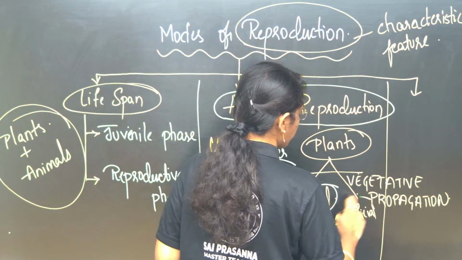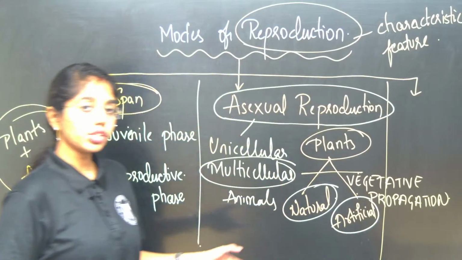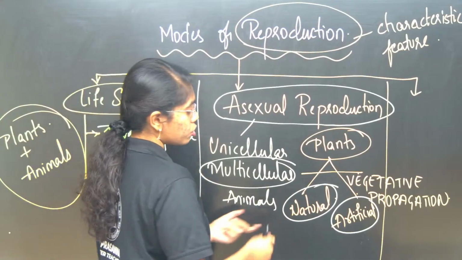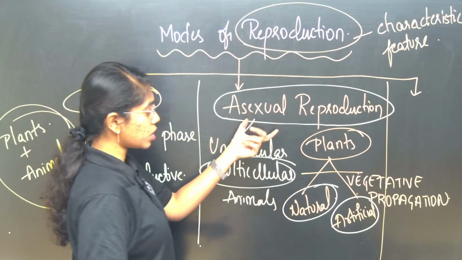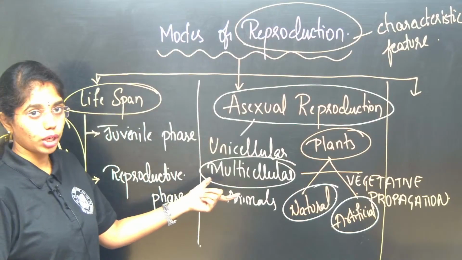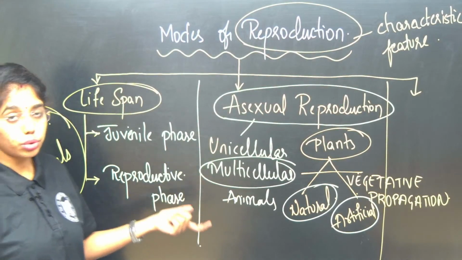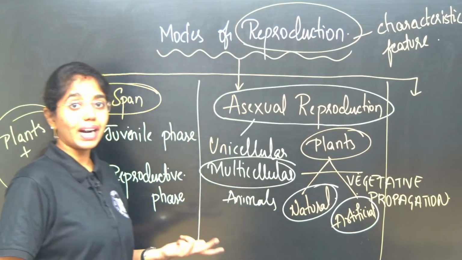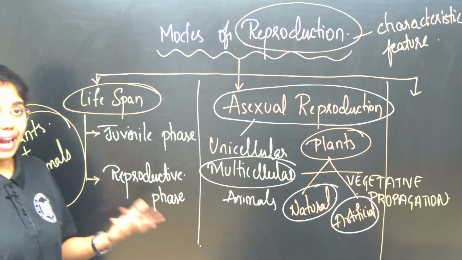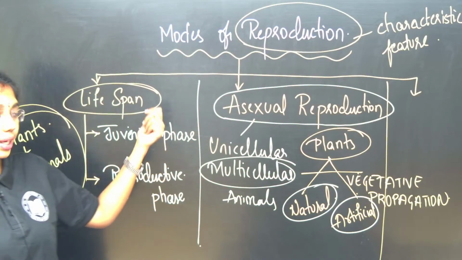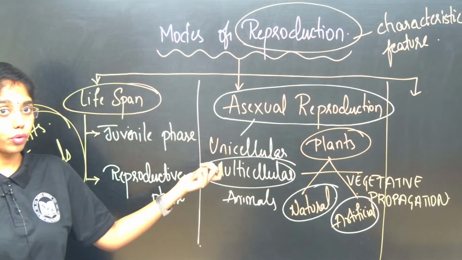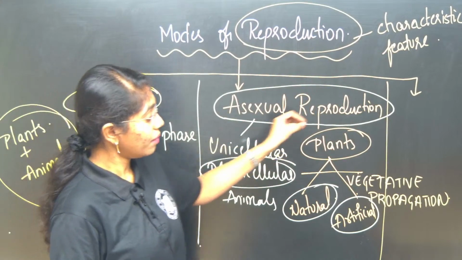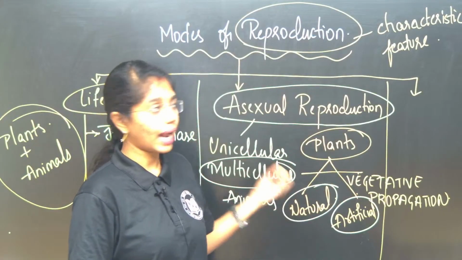So you have the natural method of vegetative propagation and the artificial method of vegetative propagation. So this we will be addressing over here under asexual reproduction for unicellular and multicellular organisms. We will be going through binary fission, multiple fission, budding, in that also endogenous budding, exogenous budding, okay, fragmentation, all this we will be learning under asexual reproduction, especially spore formation of algae and fungi. And when it comes to plants, vegetative propagation, that is both natural and artificial.